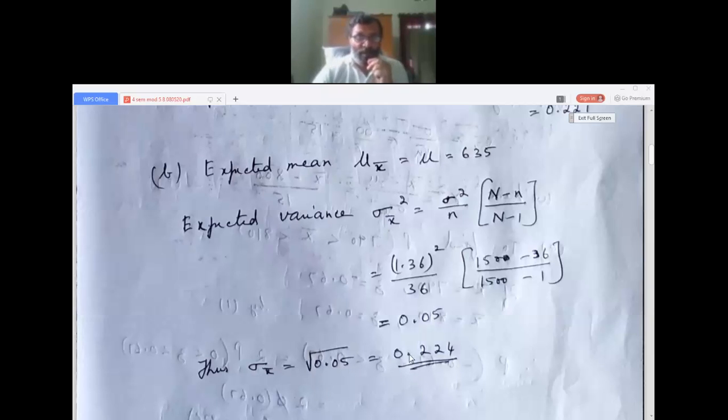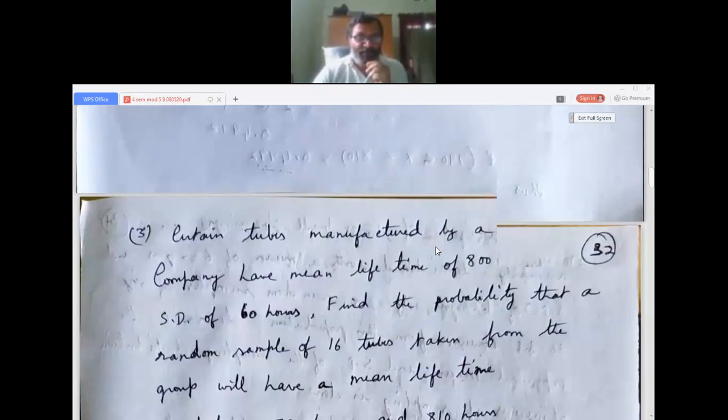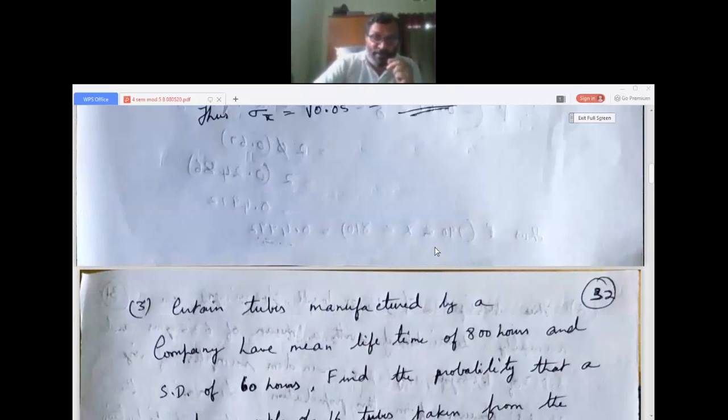Okay, I hope you followed. This is the method for this type of problem. Now we'll go to another problem which is based on normal probability distribution, because there are some assumptions here.